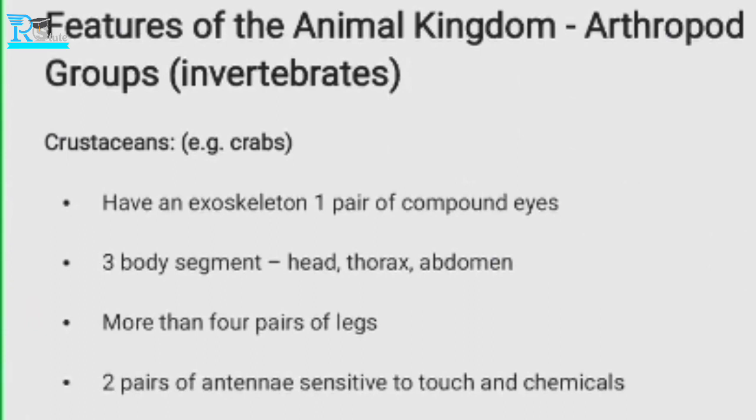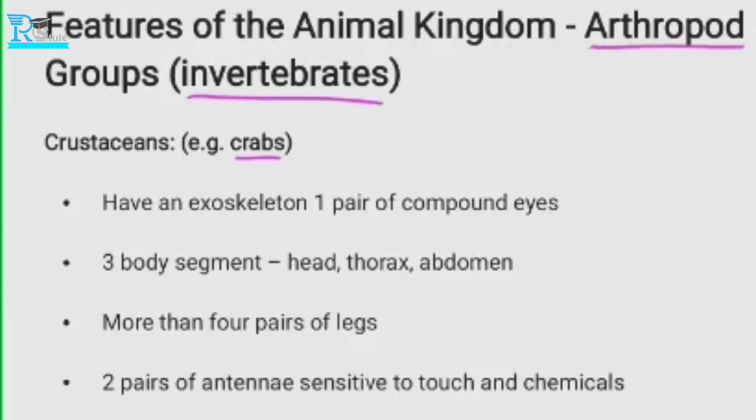Now, as I told you, animals can be classified into vertebrates and invertebrates. This is another part of classification. So we are looking at the invertebrates. Features of the animal kingdom. This is known as the arthropoda, or arthropods group. Basically these are invertebrates. First one is crustacean, and the example is crab.